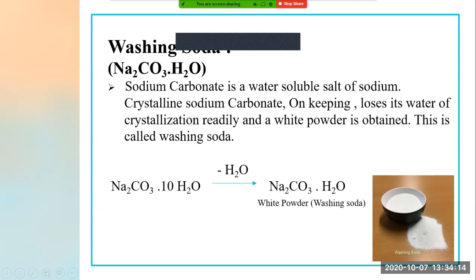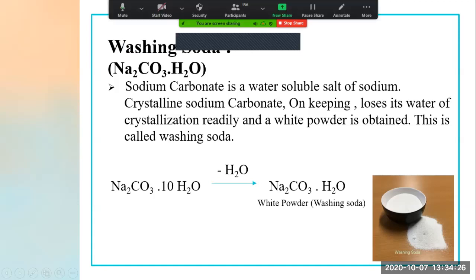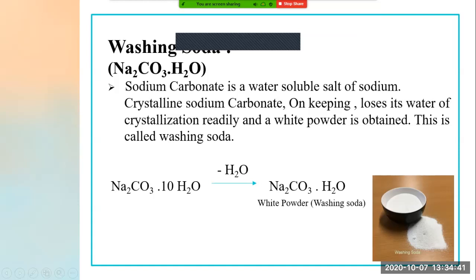Now, what is washing soda? Sodium carbonate is a water soluble salt of sodium. Why does this line come here? I've explained to you. See, the chemical formula consists of Na2CO3.10H2O. Hence, sodium carbonate is a water soluble salt of sodium. Crystalline sodium carbonate on keeping loses its water of crystallization readily and a white powder is obtained. This is called washing soda.